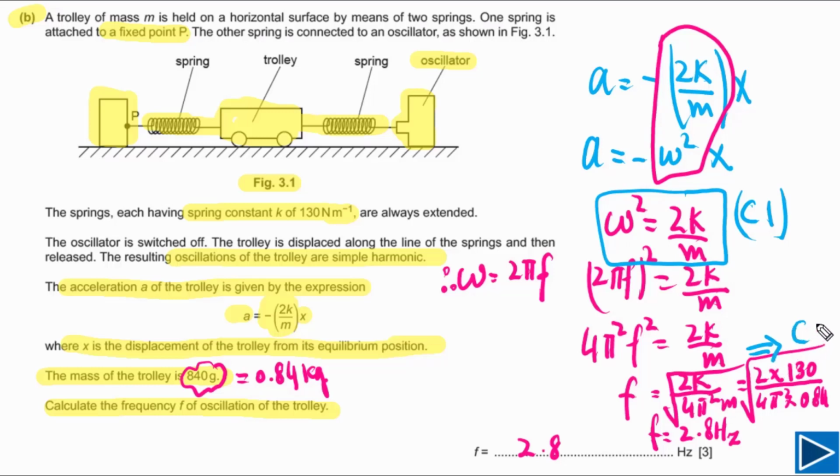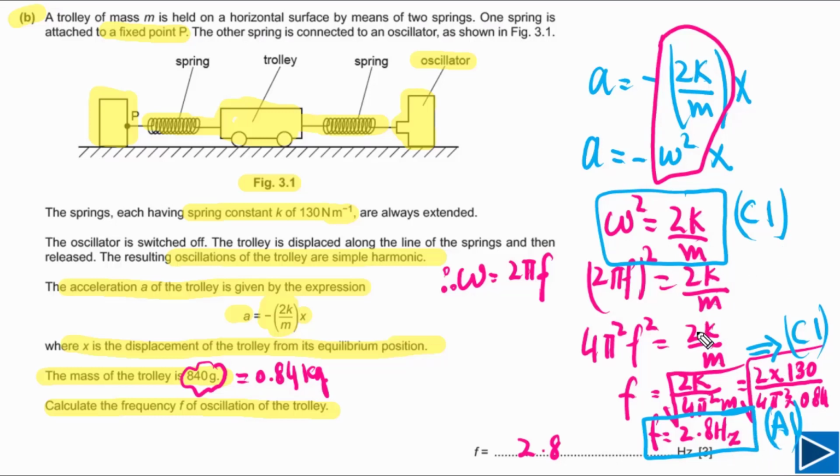The third mark is the A mark, which you get if you have the correct answer, meaning your frequency is equal to 2.8 hertz. This is how marks are distributed: 2 C marks and 1 A mark for the correct answer.